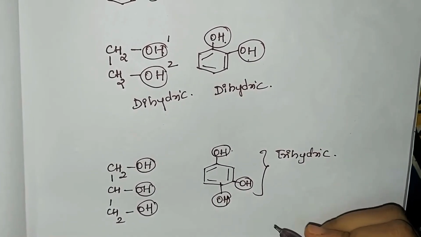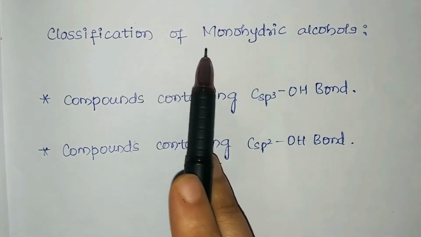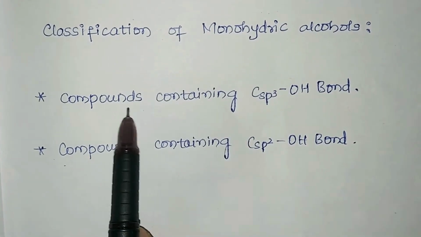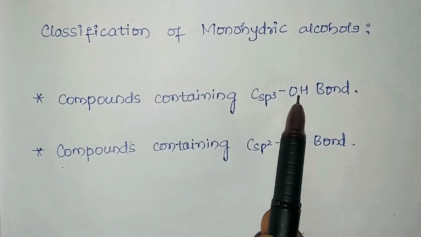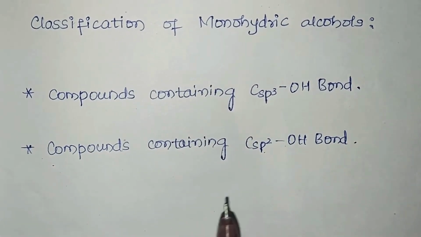So this is the classification based on the number of OH groups. Next is the classification of monohydric alcohols. So these alcohols and phenols as well are classified into two types: compounds containing an sp3 hybridized carbon-OH bond and an sp2 hybridized carbon-OH bond.